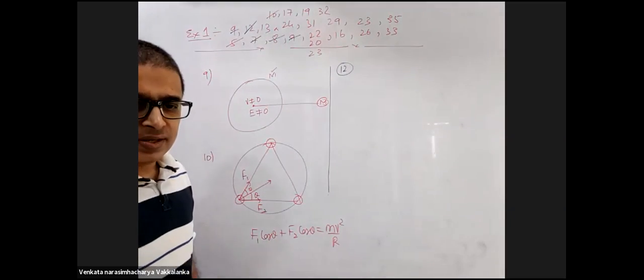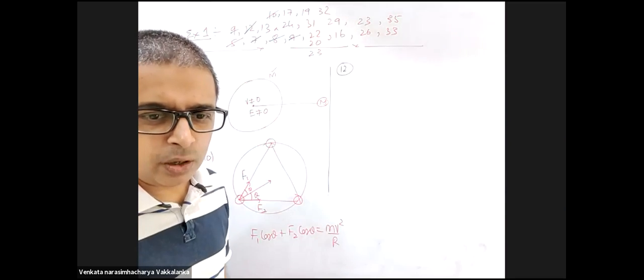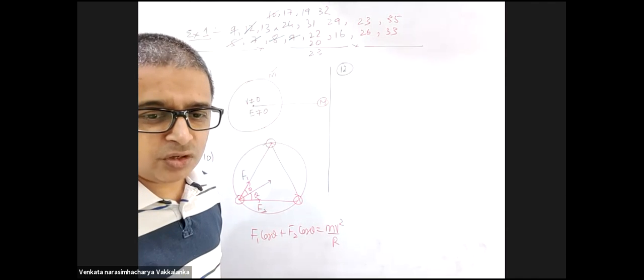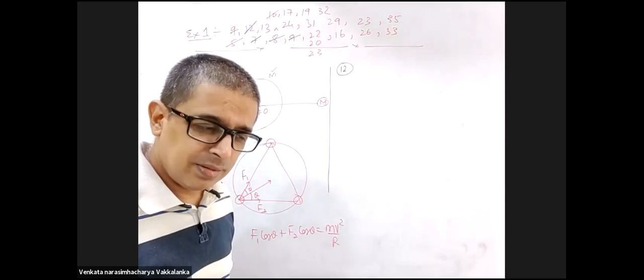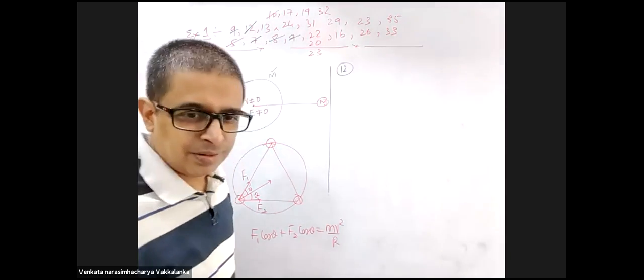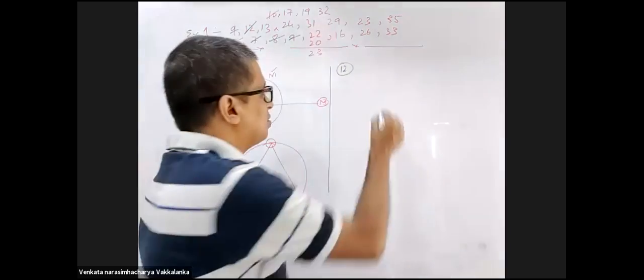Twelfth question. A satellite revolves in the geostationary orbit, but in the direction from east to west. Earth rotates in which direction? West to east. The time interval between successive...